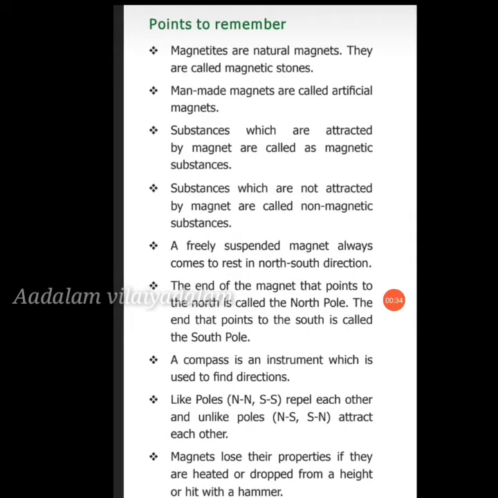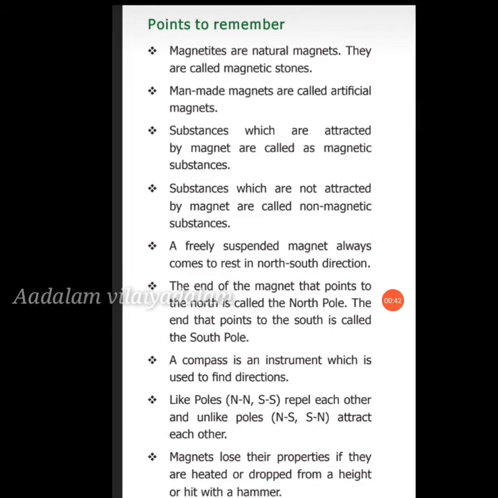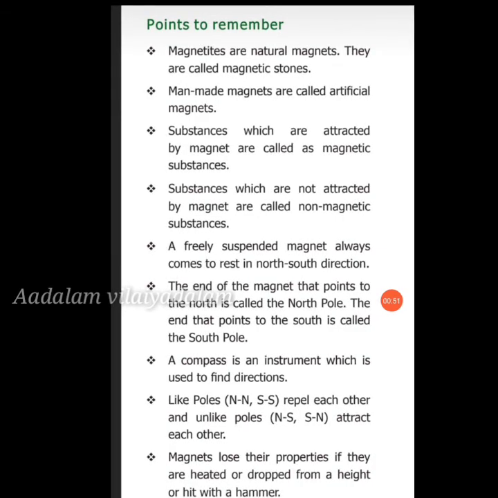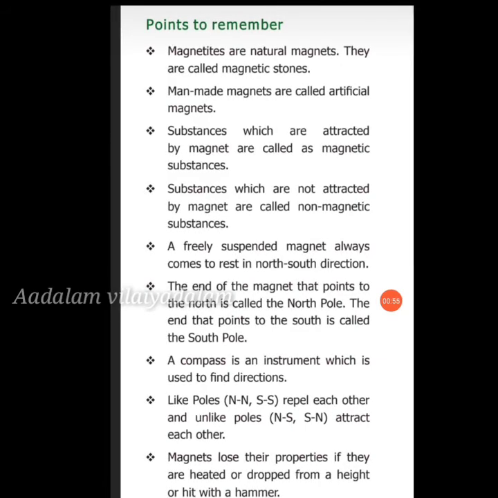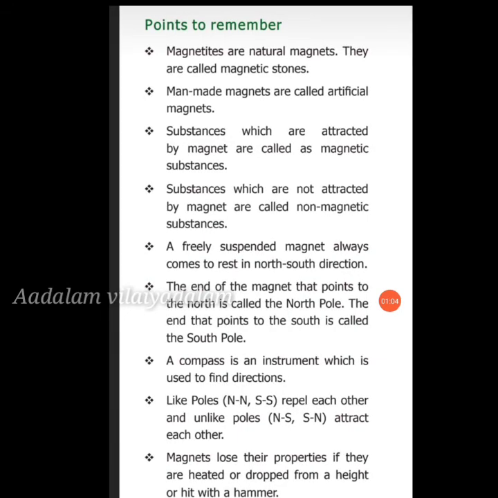Next, a compass is an instrument used to find direction. All magnets have north and south poles only. Like poles, north-north and south-south, repel each other. Unlike poles, north and south, attract each other. Magnets lose their properties if they are heated, dropped from a height, or hit with a hammer.